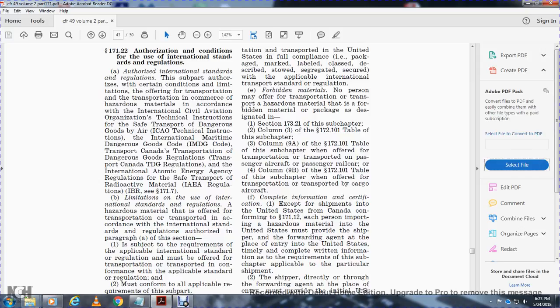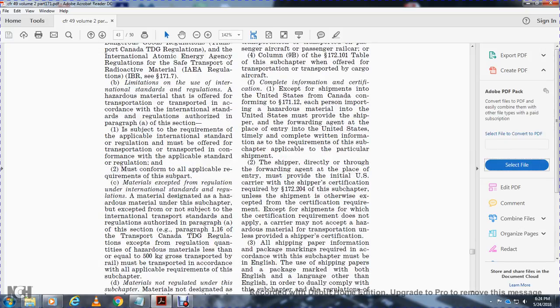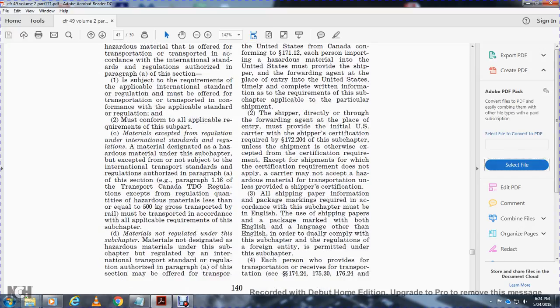Complete information and certification: for a shipment from Canada into the United States, under 171.12, each person importing a hazardous material into the United States must provide the shipping forward agent at the place of entry in the United States with complete written information required by this subchapter applicable to the shipment, and directly through the forward agent the initial U.S. carrier must receive the shipment certification required in 172.204 of this subchapter, except for a shipment for which the certification requirement does not apply, and the carrier must not accept the hazardous material for transportation unless provided the shipper's certification.